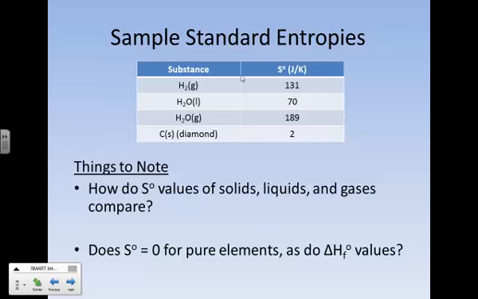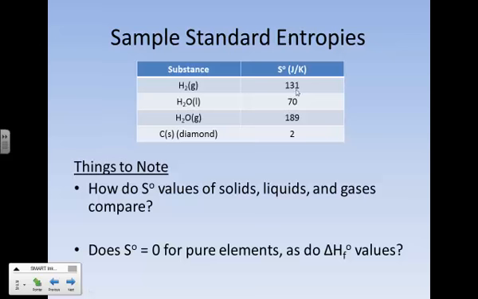That probably doesn't mean a whole lot, but if you compare that to liquids, liquids have significantly less entropy, about half as much in fact. Liquid water, for example, only has 70. And solids have even less. Now granted, this is a pretty darn near perfect solid in diamond, but still a very, very, very low entropy of only 2. So again, solids have low entropies, liquids are somewhere in the middle, and gases have the most.